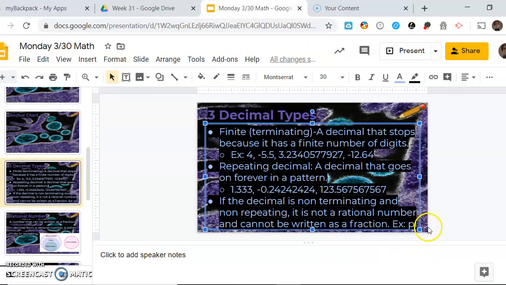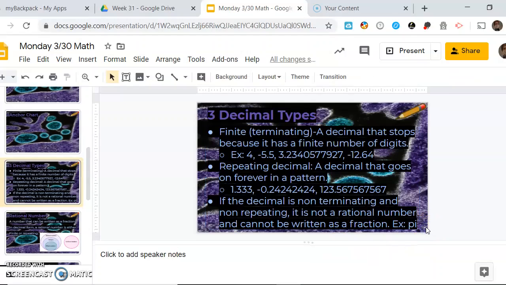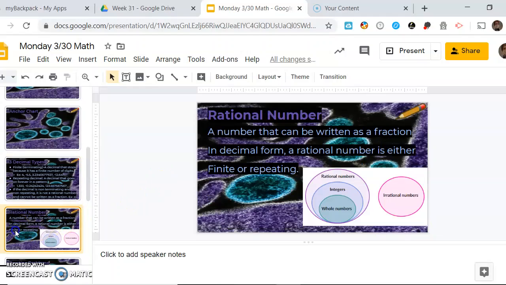For example, pi. The decimals of pi go on forever, but there's no pattern to it. Like how here there's a pattern, 567, 567. The numbers never repeat. So pi cannot be written as a fraction. A rational number is a number that can be written as a fraction. In decimal form, a rational number is either finite or repeating. That's what we just talked about over here.